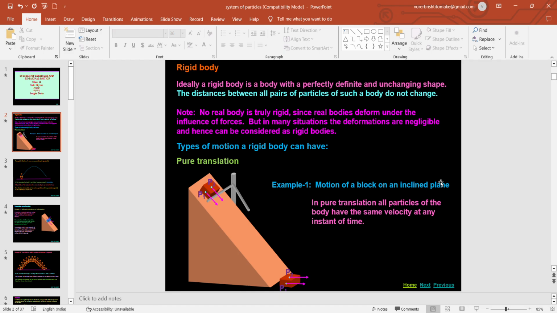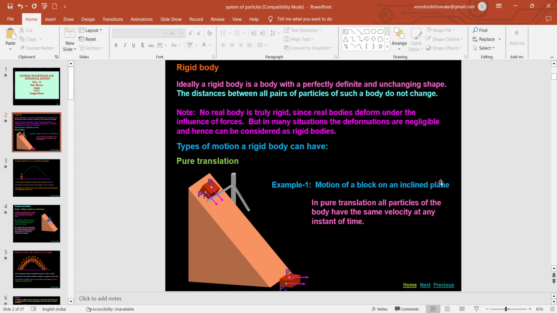Actually, rigid is a very well-known word. In our daily life also, we use rigid for describing the characteristic of some person, right? So rigid means that person who is not flexible at all. The same idea is also applicable in case of a body. So a rigid body is defined as one which cannot change its shape and size under application of any external force, however large it is, right?